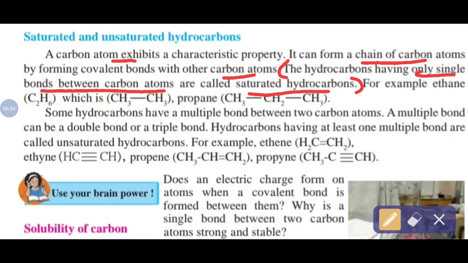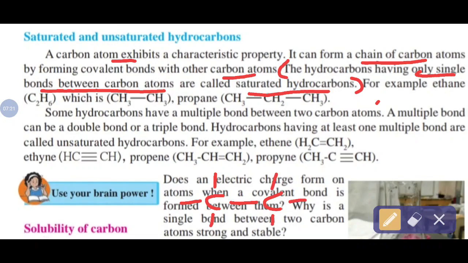CH3, CH2 and CH3. If we are drawing the structural formula of ethane, I will show it here, check that. So the carbon and carbon atoms form what? A single bond. So the valency of carbon is 4. So around each carbon atom what is required? 4 bonds.